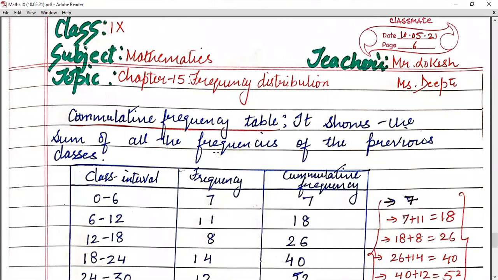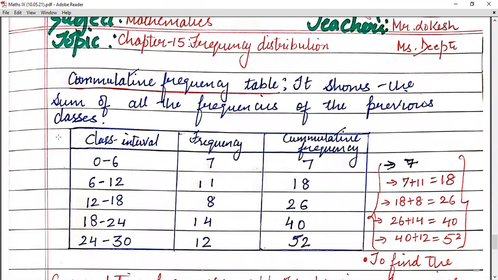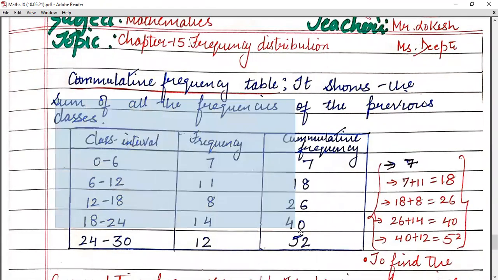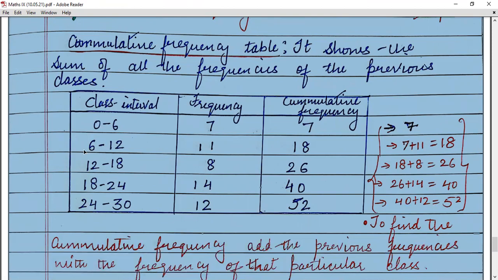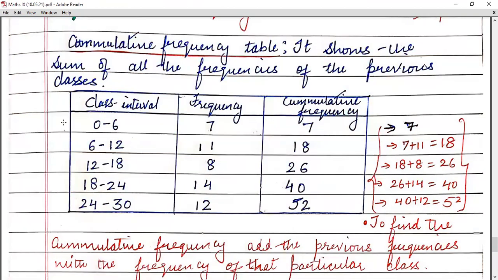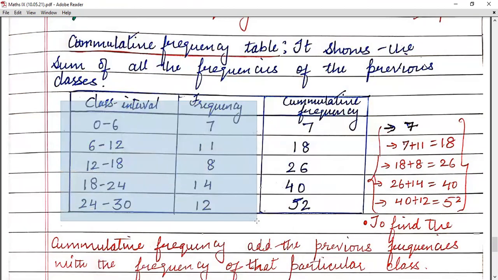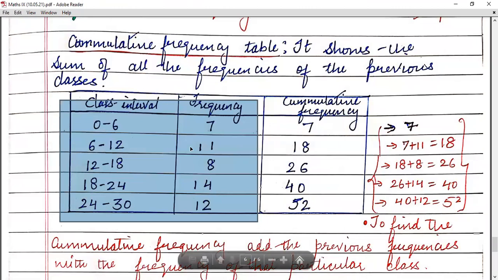Now, in this, what you will do, you have to add the previous frequencies of the class with that particular class. Now, I'll tell you, you have a class interval 0 to 6 and the frequency is 7. Then 6 to 12, frequency is 11. 12 to 18, it's 8. 18 to 24, 14. 24 to 30, it's 12.